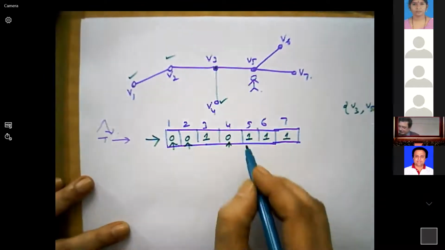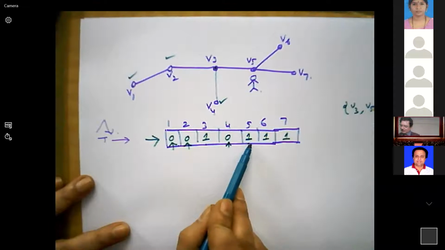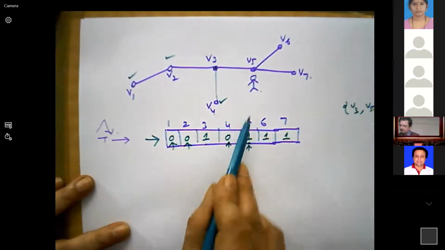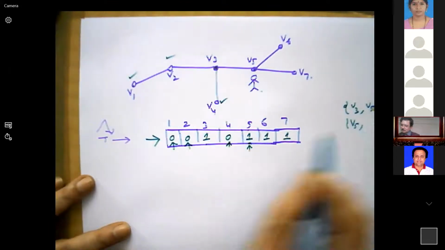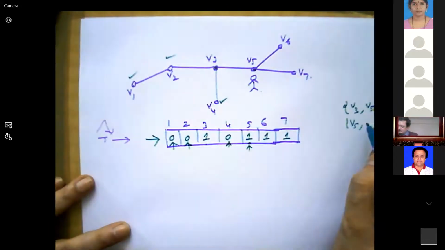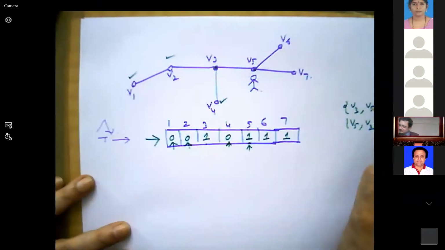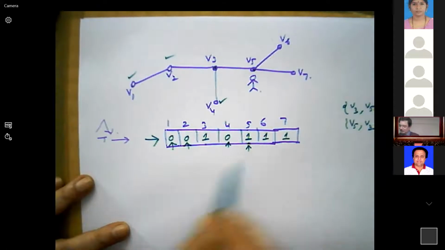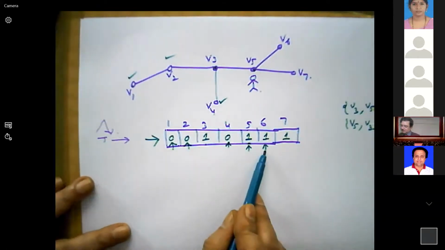This one indicates attacker may be in the neighborhood of 5. Neighborhood of 5 means it is in V5 or it is in V3 or it is in V6 or V7. This 6 indicates attacker is in the neighborhood of 6.